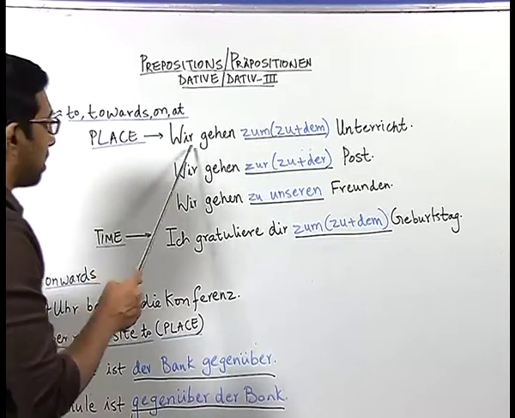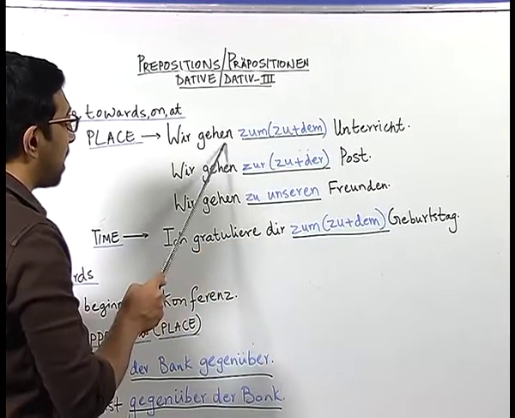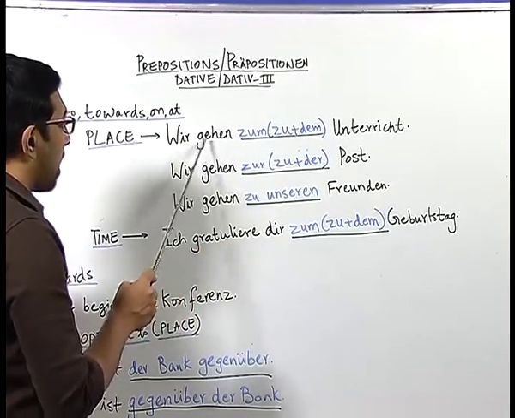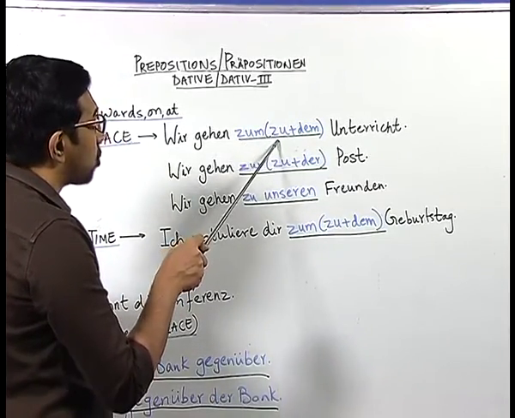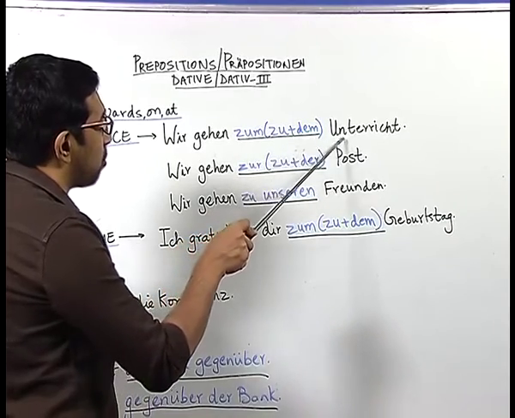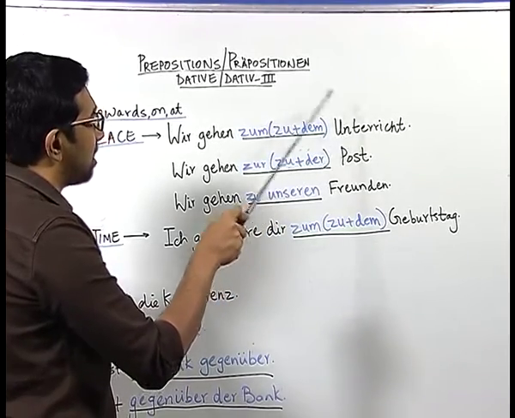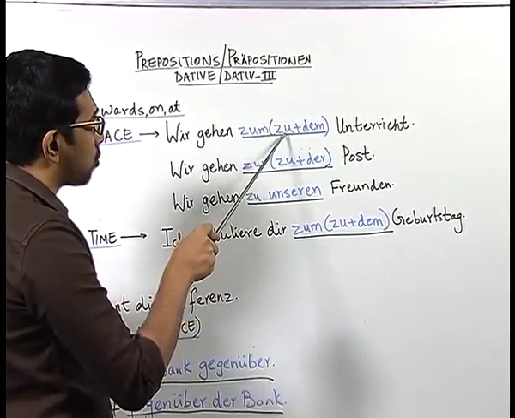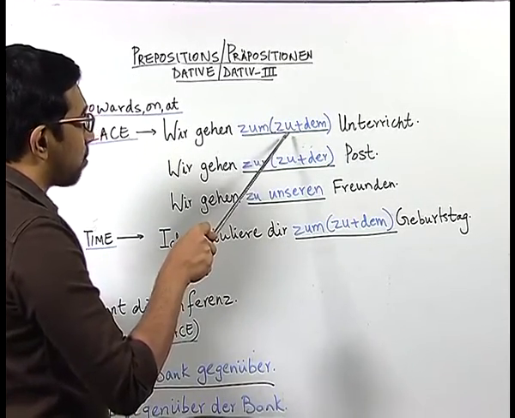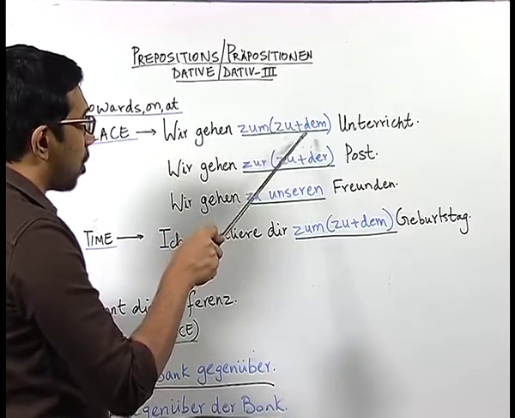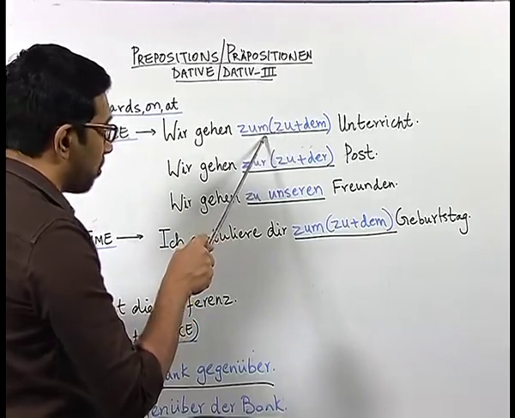Now, here in this sentence we have wir gehen zum Unterricht. Here we have the verb gehen, which you know means to go, and if you look closely, I have written zum, which is a combination of zu and dem. You know the article of Unterricht is der Unterricht, becomes dem Unterricht when it is combined with the preposition zu, which is a dative preposition. Like in the previous prepositions, von and dem becomes vom, bei and dem becomes beim, zu and dem becomes zum.